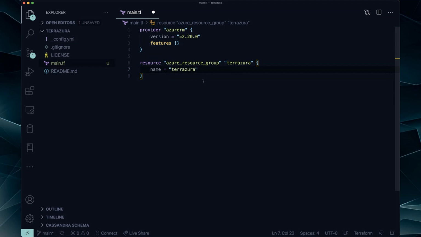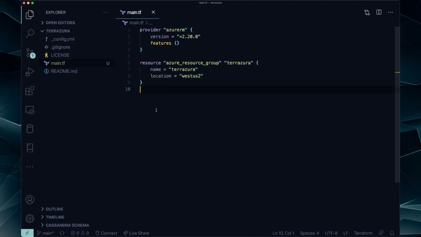So Terrazura. And then I want it in location. You have to set a location. I'm going to go West US 2. West US 2 is the one that's closest to the Seattle, Portland, northwestern US area, located, I believe, near The Dalles in Oregon, which is an area along the river using hydropower. So we get nice, clean, semi-earth friendly power for our stuff here.